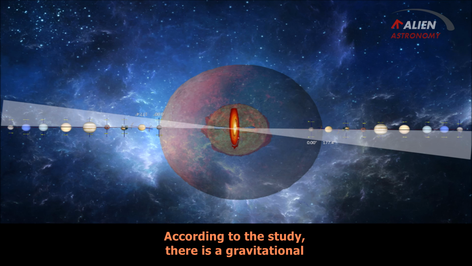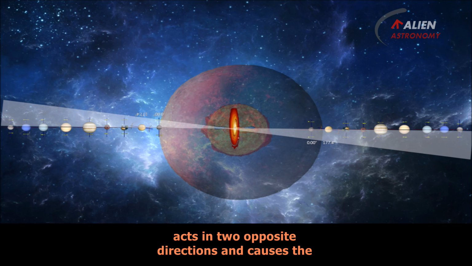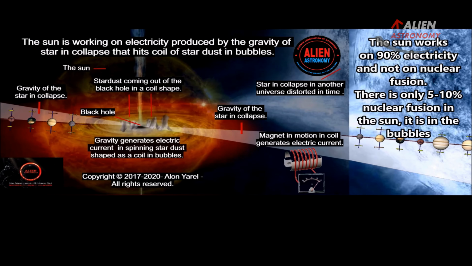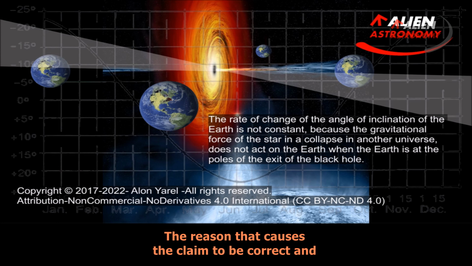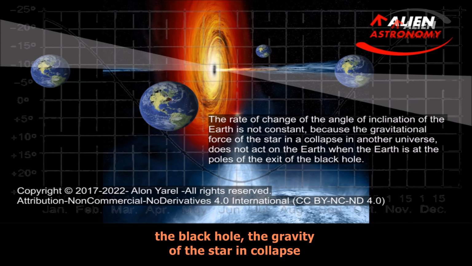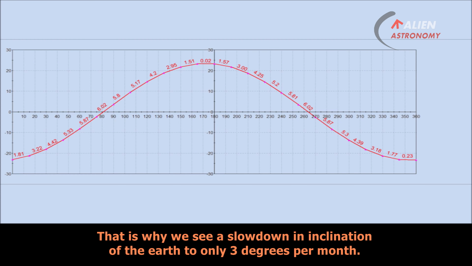According to the study, there is a gravitational force of a star in collapse in another universe which acts in two opposite directions and causes the inclination of the earth, just as shown in this picture. And in this picture too. And this. The reason that causes the claim to be correct and proven is that when the earth is at the poles of the black hole, the gravity of the star in collapse in another universe does not act on the earth. That is why we see a slowdown in inclination of the earth to only 3 degrees per month.